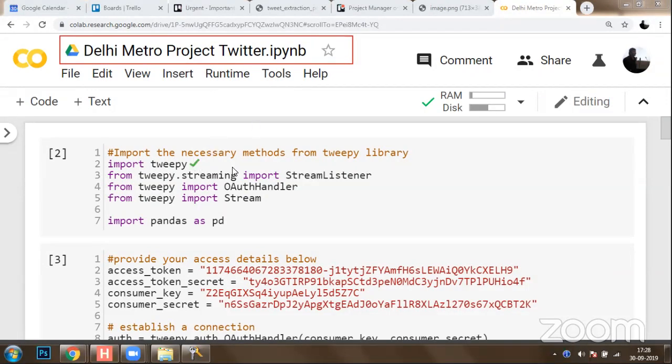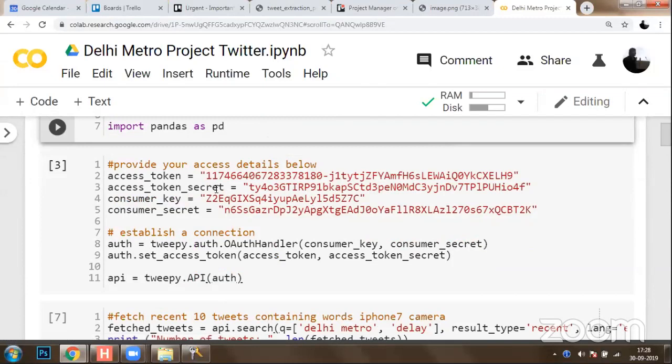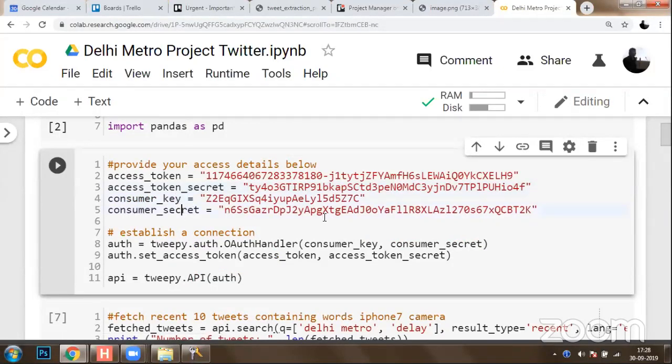You can use tweepy.streaming. You can import stream listener. You can import authentication handler, which will authenticate you with Twitter. You can import stream. You can import pandas so that you can collect the data and keep that in a pandas data frame. Post that, you have to specify your access token secret, consumer key, consumer secret. I have already told you how you can quickly grab your consumer key and consumer secret from Twitter.